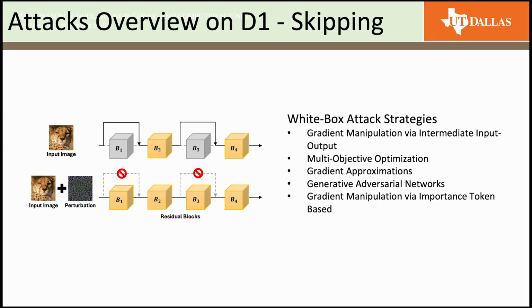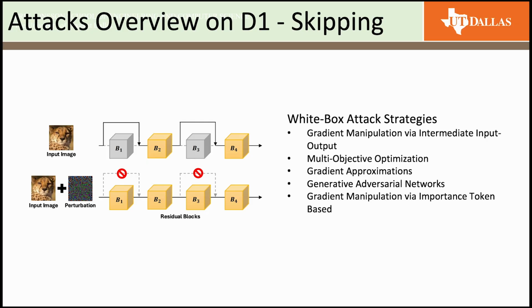Gradient manipulation attacks, where attackers use internal gradients to bypass early exits. Multi-objective optimization, where perturbations balance the cost, plausibility, and stealth while increasing the computation without conflicting gradient signals that would weaken the attack.